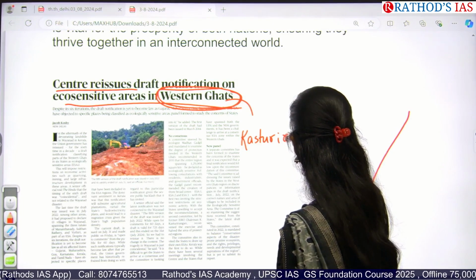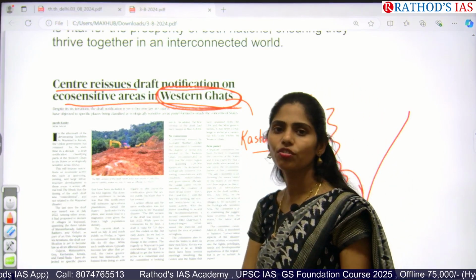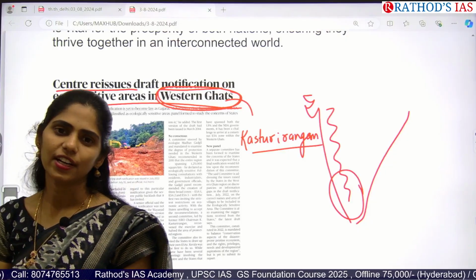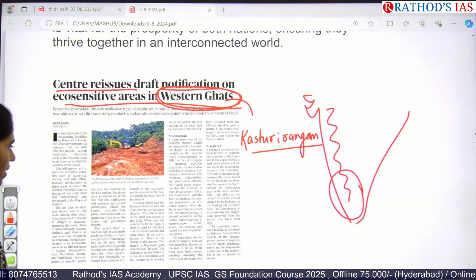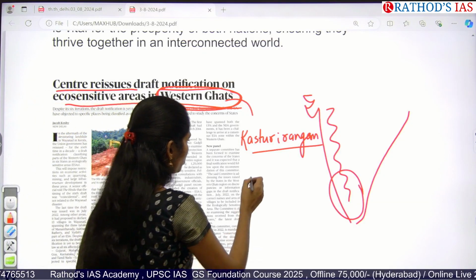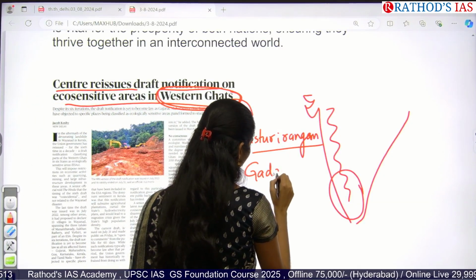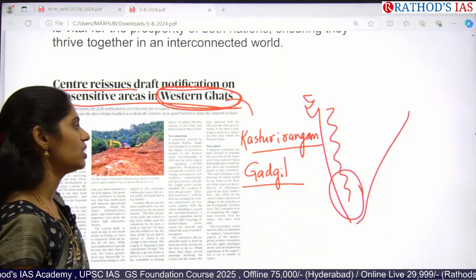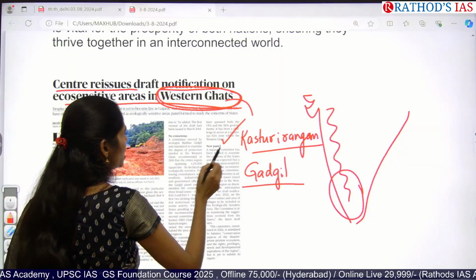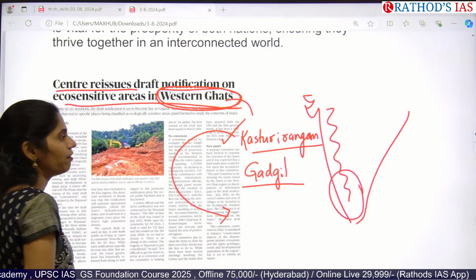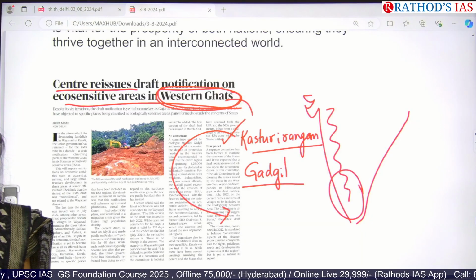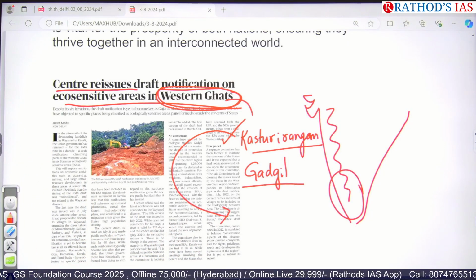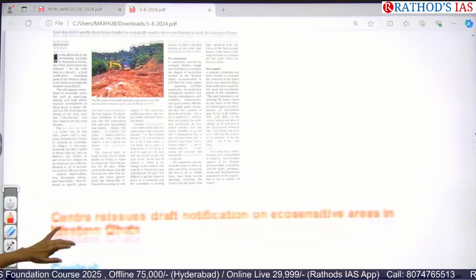Whenever you're writing any question regarding conservation of Western Ghats or sensitive areas of Western Ghats, you have to write about this Kasturi Rangan Committee. And there is one more committee called the Gadgil Committee. You have to know the recommendations. Till now we followed the Kasturi Rangan Committee recommendations, and now because of increasing disasters in the Western Ghats, we are focusing on reissuing the draft again, and it is very important.